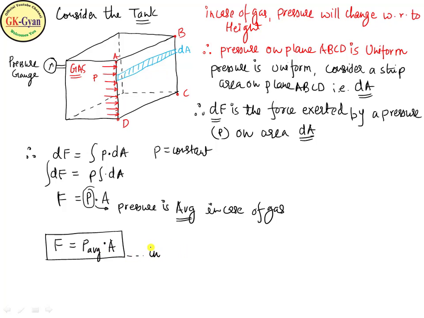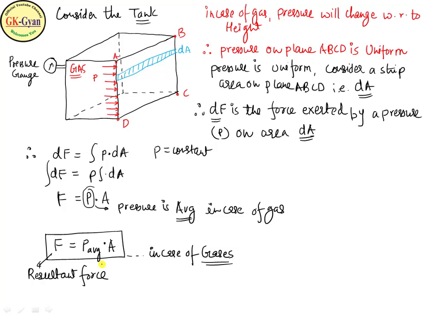This is in case of gases. This is the resultant force, and this resultant force will pass through the center of gravity of the plane or rectangle ABCD.